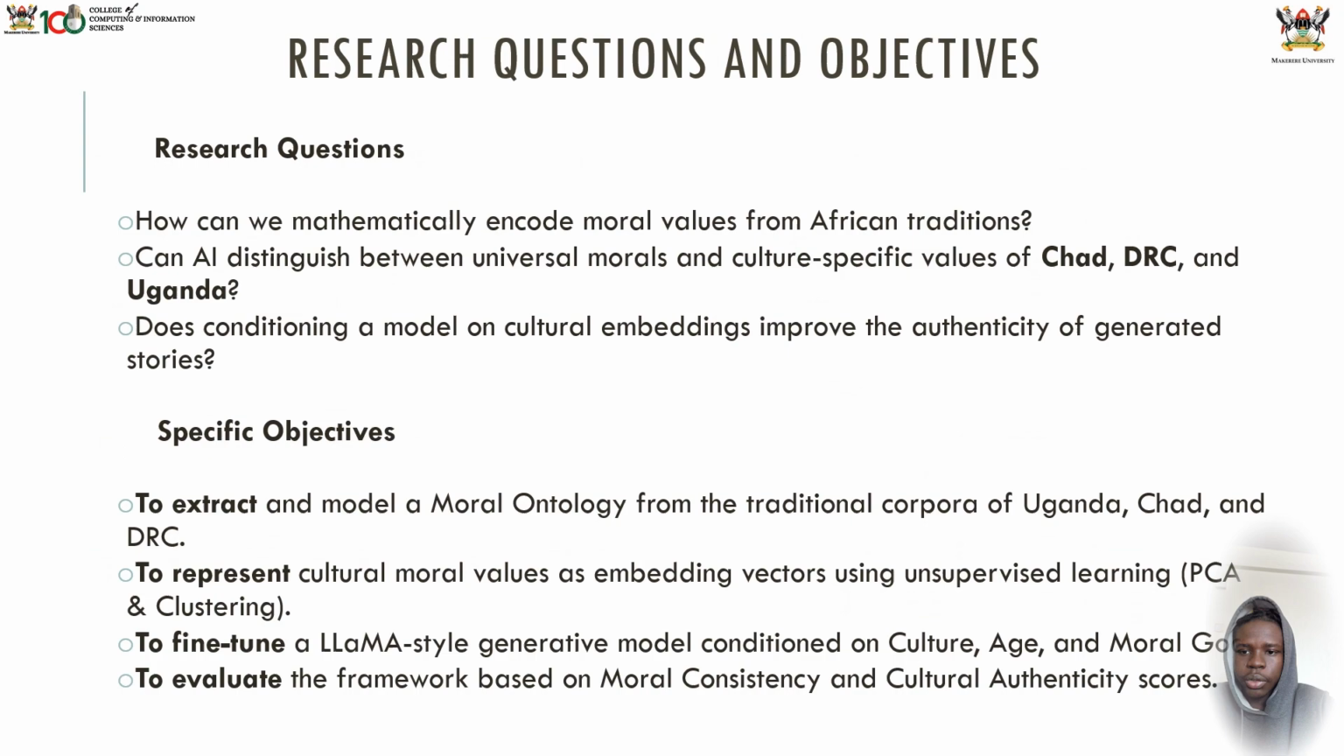Here you have research questions and objectives. To solve this problem, we are focusing on two main research questions. First, can we turn ancestral wisdom into math? And second, does this actually make the AI story feel more authentic? To ensure this, our objectives are clear. We are extracting a structured ontology from 6,500 stories, using PCA to map these values into embedded vectors, and finally fine-tuning a Llama model. This ensures that the generative output isn't just a story, but a culturally correct lesson for children aged from 5 to 13.